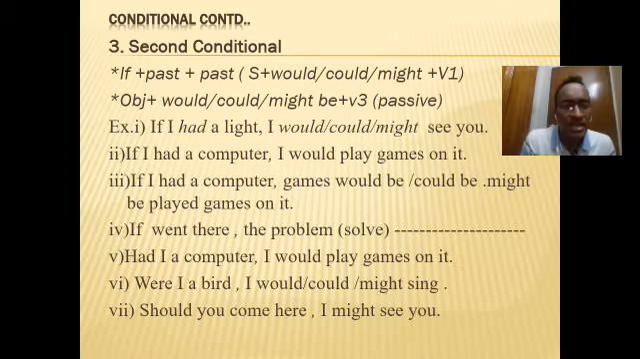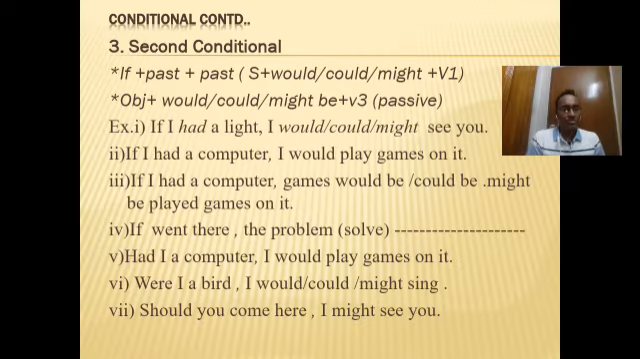So let's read another unreal example. Here you see number 2. If I had a computer, I would play games on it. The fact is that you don't have a computer right now. Therefore, you are telling your friend or your classmate that if I had a computer, I would play games on it. But the reality is that you don't have it. Therefore, this is unreal past and this is improbable.